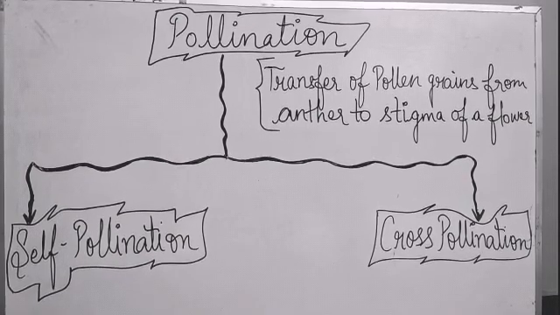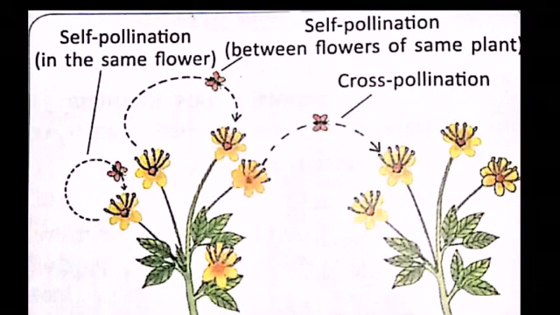What is self-pollination? In self-pollination, pollination occurs in the flowers on the same plant. It may take place in any of the following 2 steps. Number 1, by transfer of pollen grains from the anther of a flower to the stigma of the same flower. Number 2, by transfer of pollen grains from the anther of a flower to the stigma of another flower of the same plant.